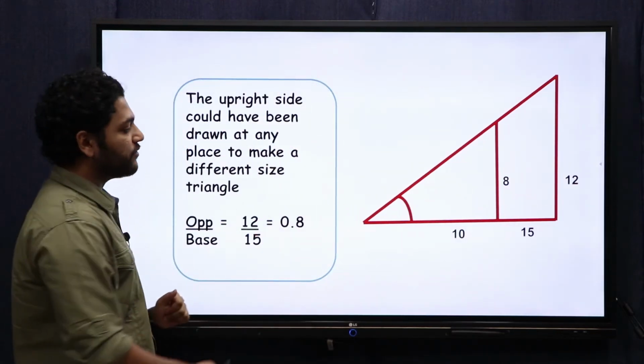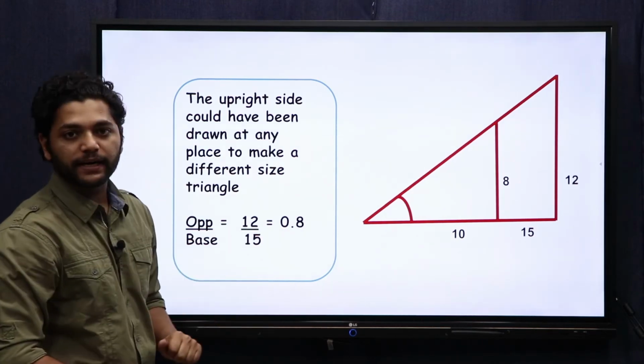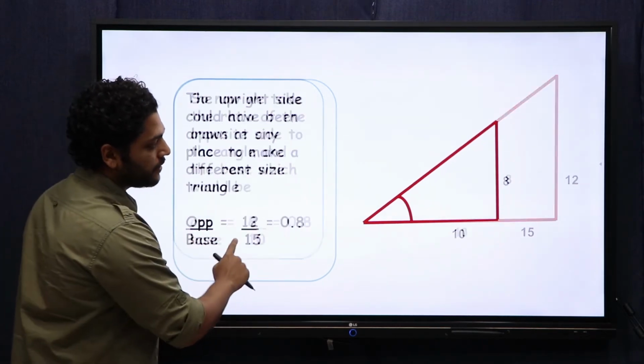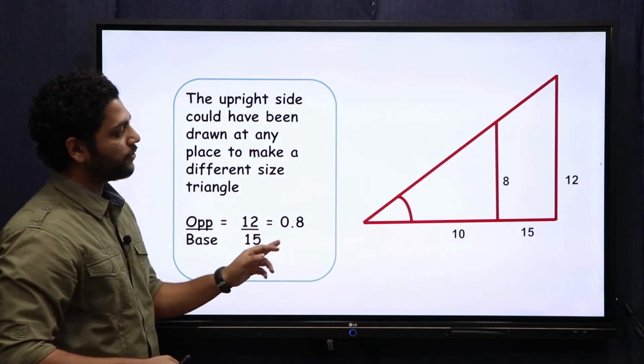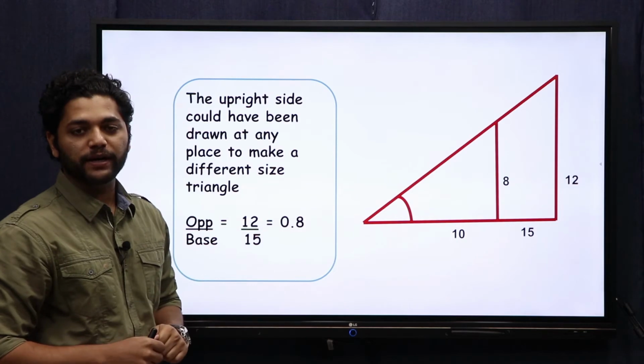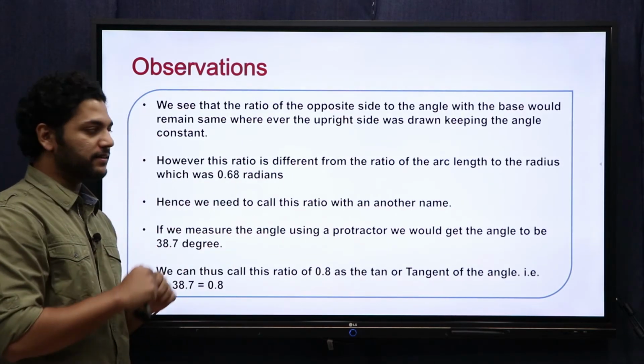Now if you take the ratio of the opposite side to the base, which is 12 by 15, is equal to 0.8. If you observe, the initial ratio was also 0.8 and the new ratio with the new height and base is also 0.8. Now what can you infer from these results?